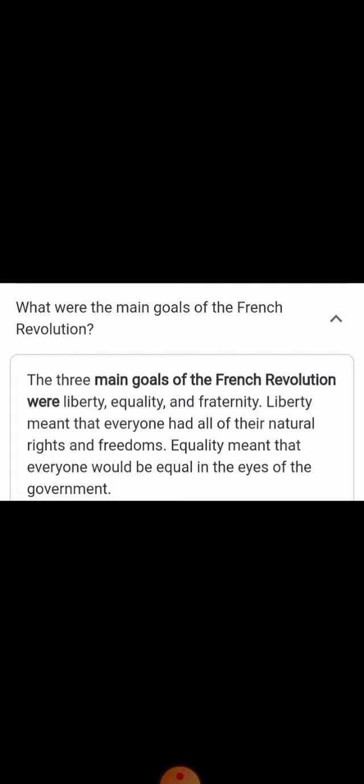And liberty meant that everyone had all of their natural rights and freedoms. Equality meant that everyone would be equal in the eyes of the government. So there should not be any kind of discrimination on the basis of caste, creed, color and sex. The French people wanted the implementation of equality in France. Children, these were the main goals of the French Revolution.